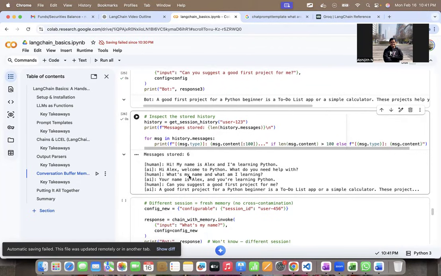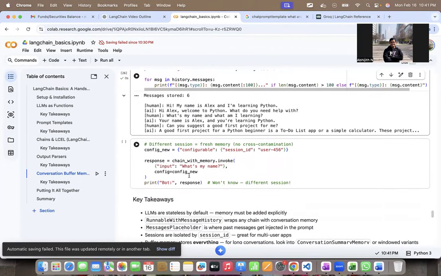Now I can look at another session. So here with the config new, I have configurable with session ID user456, right? And I've passed this new configuration to the chain with memory dot invoke, and I'm going to print the response. I'm asking in the prompt, what is my name?